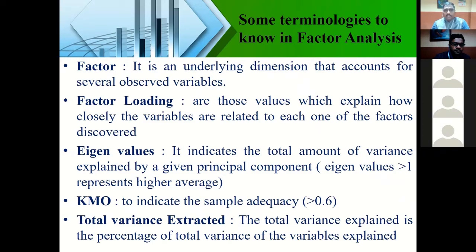And the KMO and Bartlett's test is to know whether your sample is adequate or not. Once you get a KMO value of more than 0.6, that indicates that your sample is adequate. You have enough sample to confirm your factors.